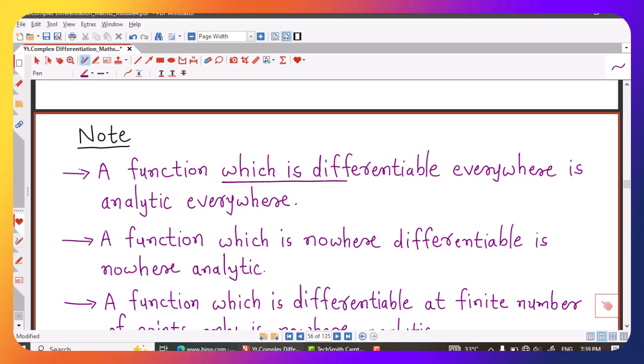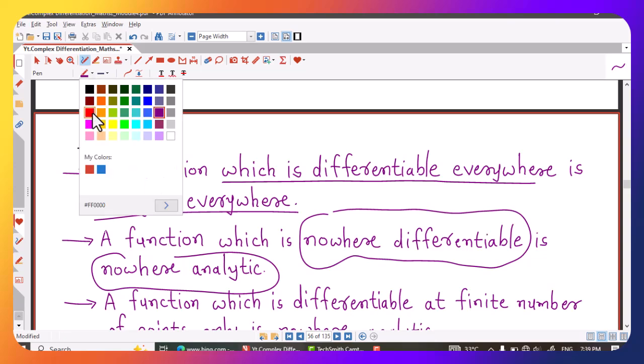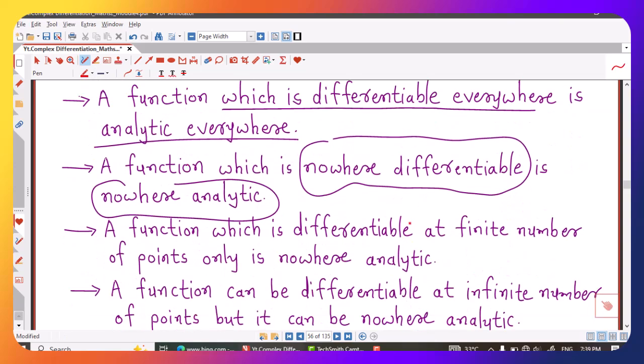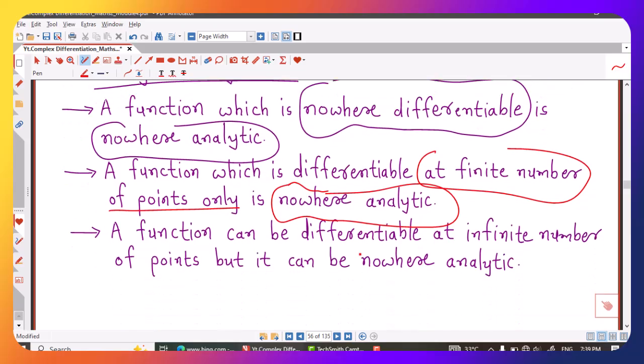A function which is differentiable everywhere is analytic everywhere. Similarly, a function which is nowhere differentiable is nowhere analytic. And if a function is differentiable at finite number of points only, then it is nowhere analytic. But it does not mean that if function is differentiable at infinite number of points, then it is analytic. We can have a function which is differentiable at infinite number of points and it cannot be analytic at any point.